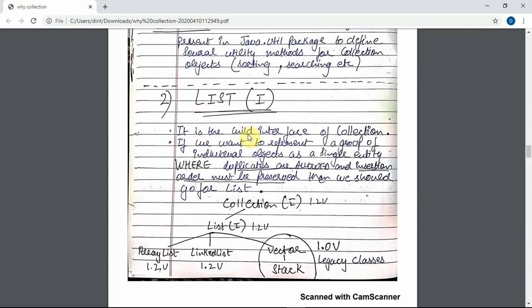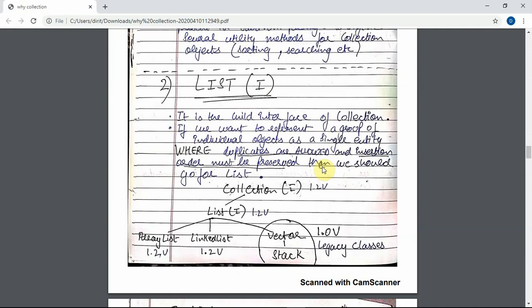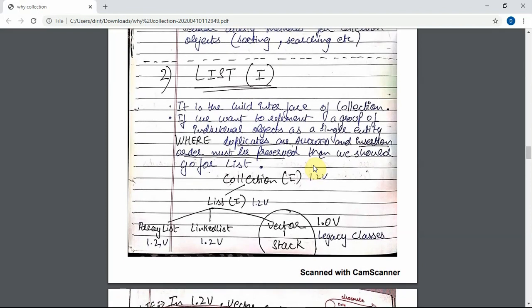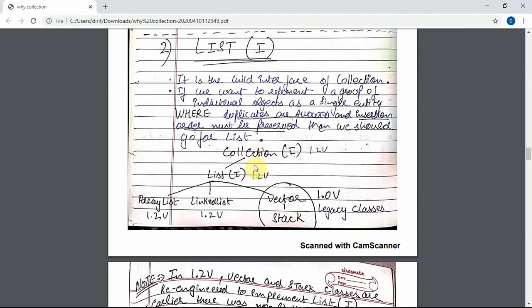Now coming to list, what is a list? It is the child interface of collection. Collection is the root interface. If we want to represent a group of individual objects as a single entity where duplicates are allowed and insertion order is always preserved, then we should go for list.